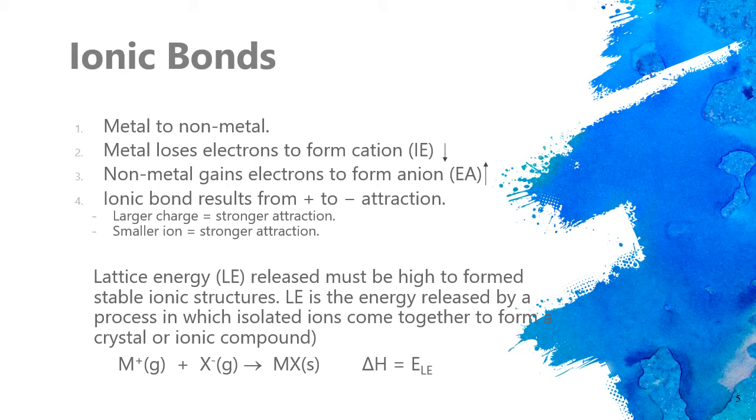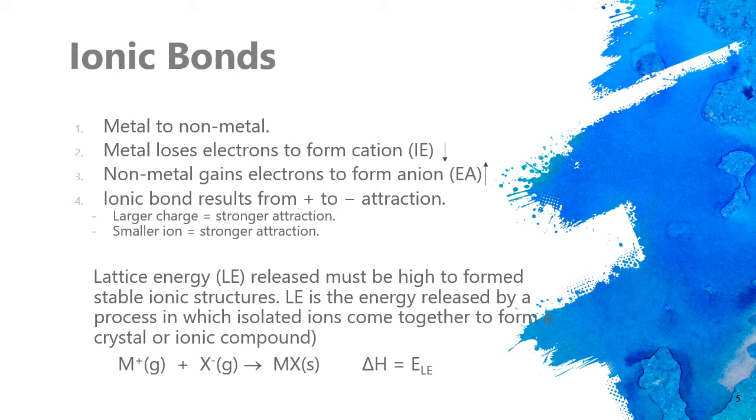Larger charge makes a stronger attraction, and smaller ions also make a stronger attraction. Larger charge means the strength of the charge, and smaller ions means the size of the ions. Lattice energy, or LE, released must be high to form stable ionic structures.